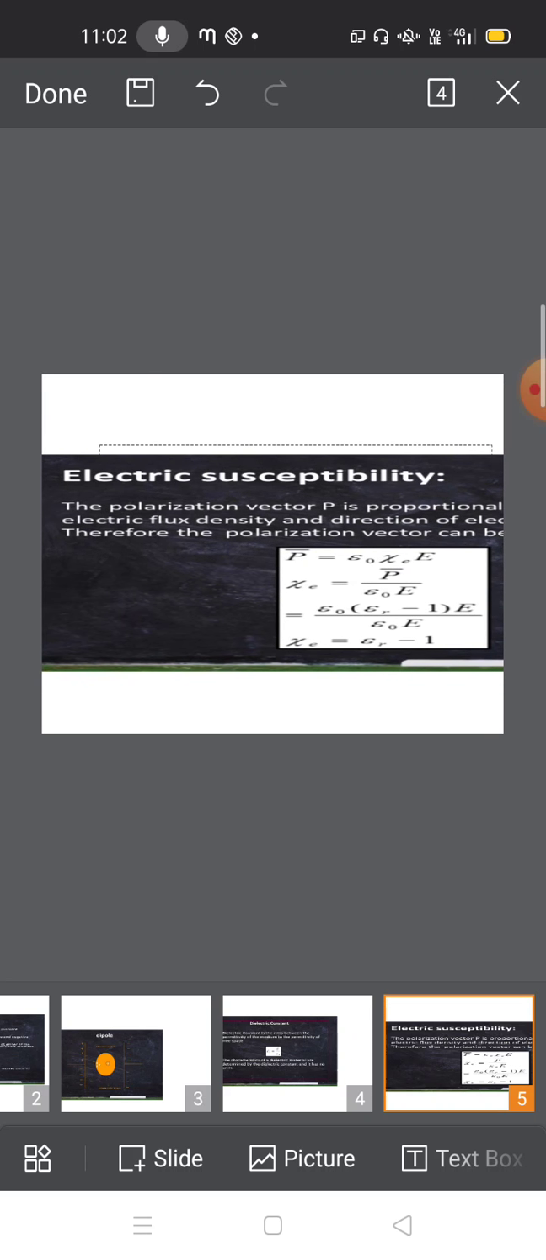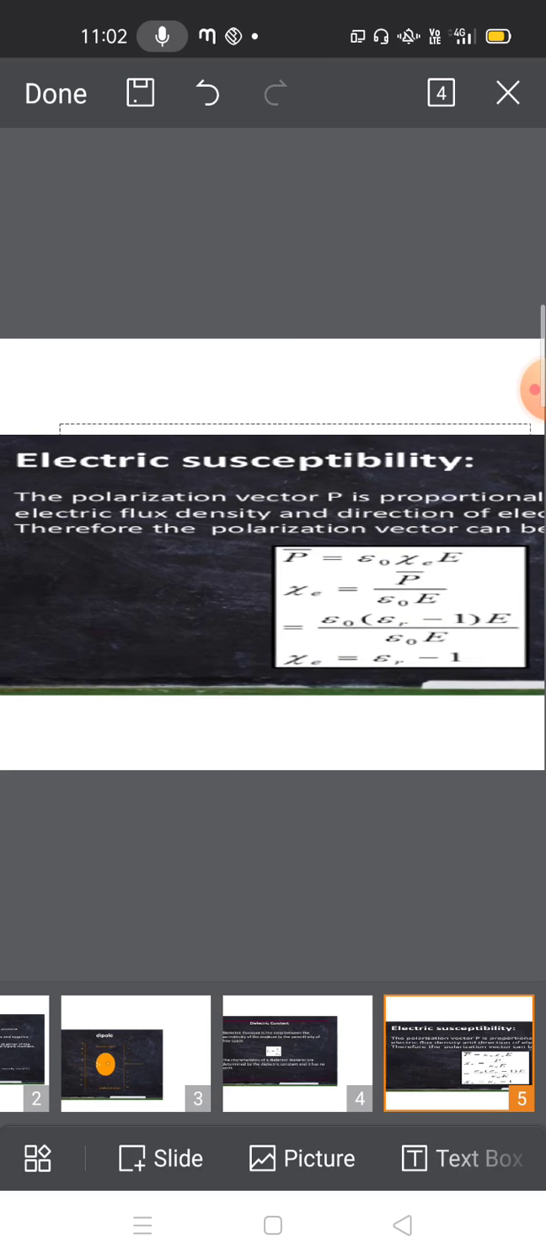So therefore we wrote the polarization vector P bar is equal to epsilon naught xi e into E. So xi e is nothing but electric susceptibility. Xi e is equal to, we wrote, P bar by epsilon naught E, where E is the electric field and P bar is the polarization vector.